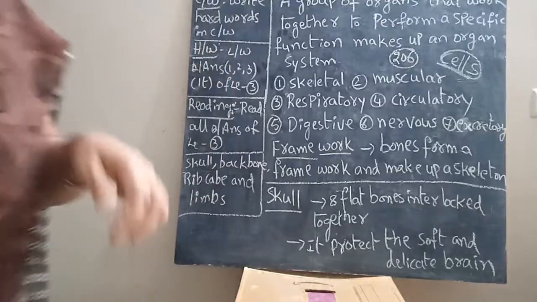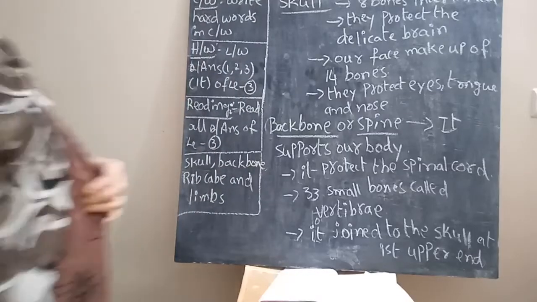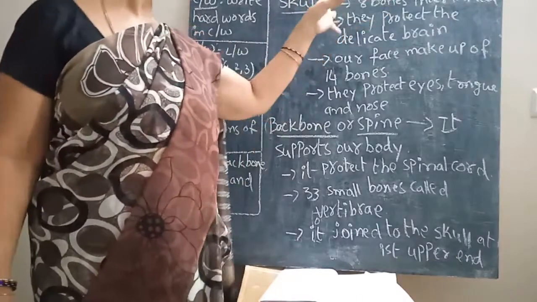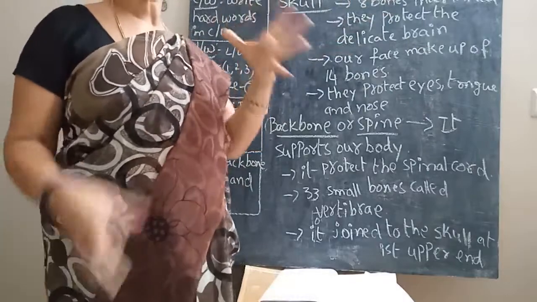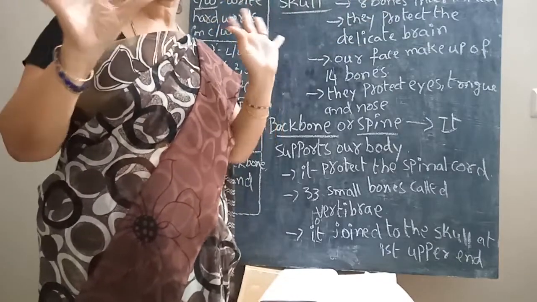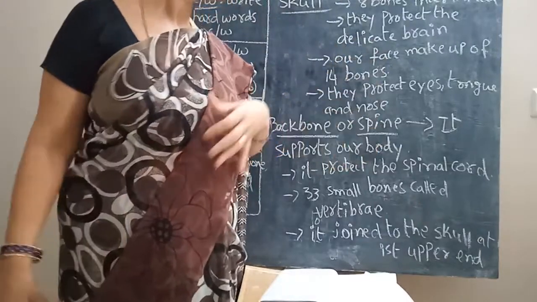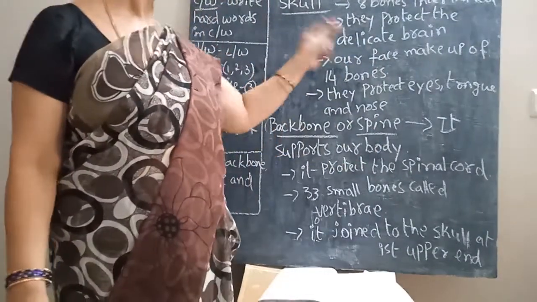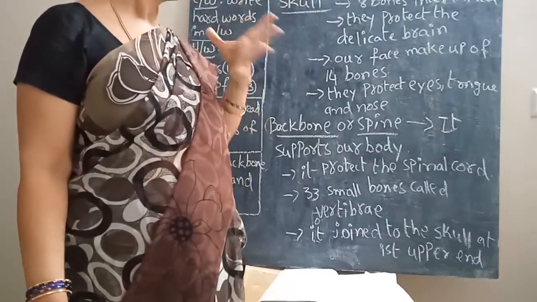Okay, children. The skull has 8 bones interlocked. They protect the delicate brain. Next, our face. About the skull, we explained. Now our face. Our face is made up of 14 bones. In our face, how many bones are there? 14 bones.